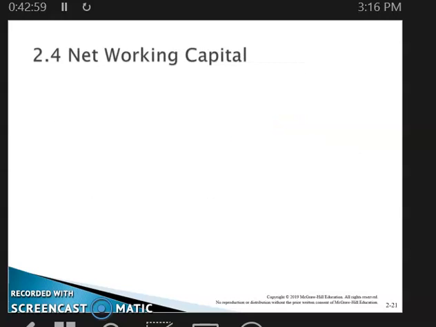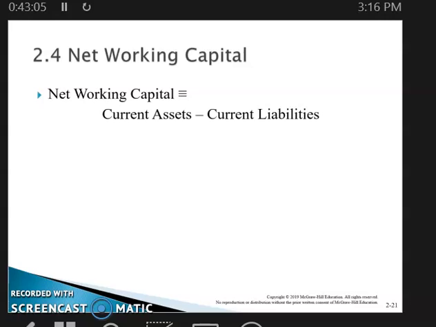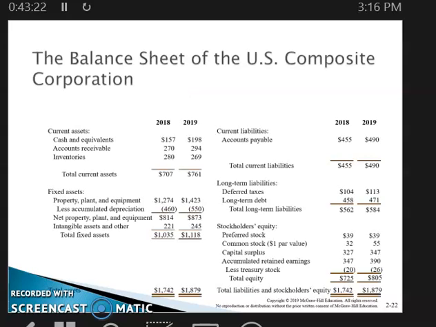So next we're going to talk about net working capital. What is net working capital? Net working capital is just current assets minus current liabilities. Net working capital usually grows with the firm. So if a firm grows, the working capital should grow along with it. See the balance sheet for our corporation here. We're looking at current assets minus current liabilities.